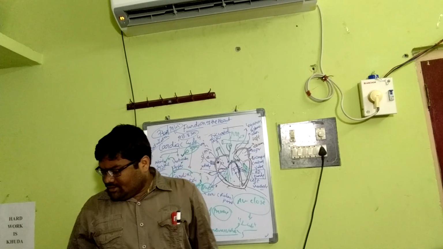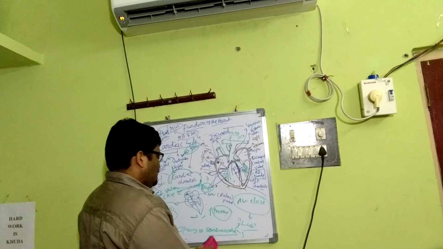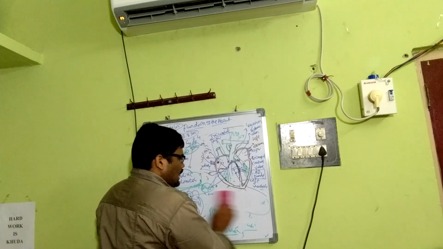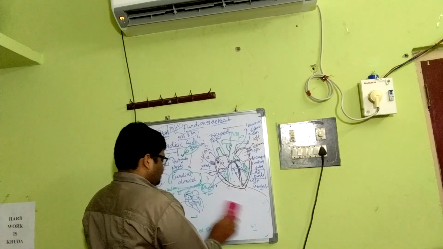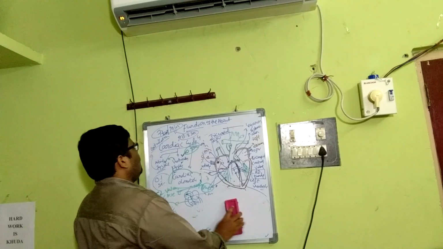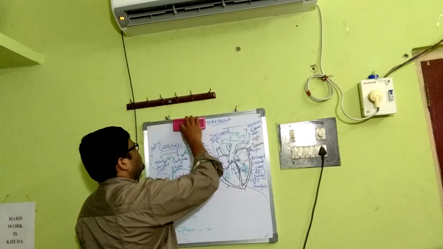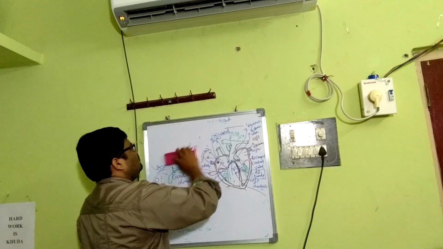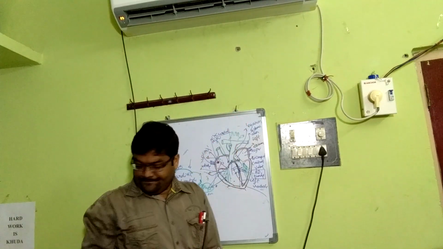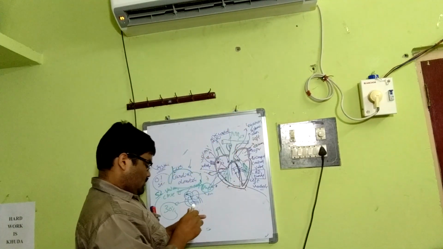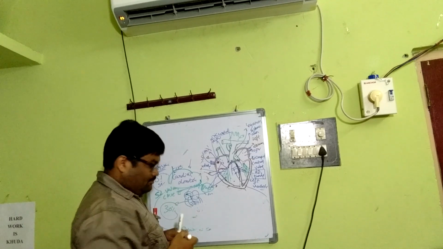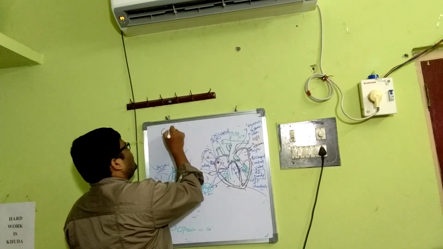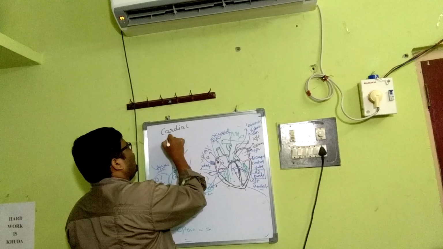The most important term we have to understand here is cardiac output. Cardiac output. This is very important. How much amount of blood?